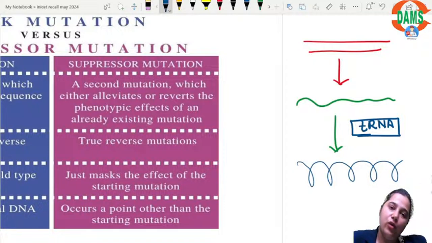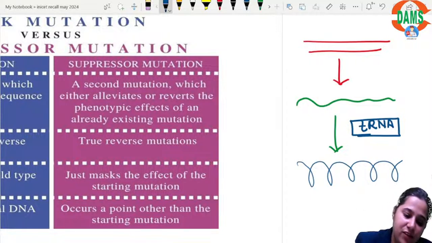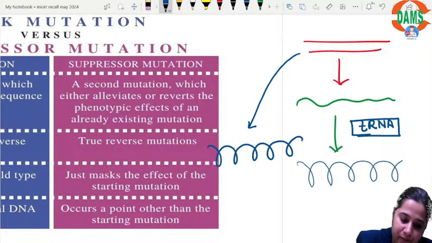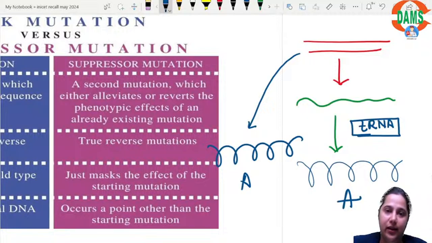Whatever is the original amino acid which was to be incorporated, somehow tRNA incorporated the same amino acid. This is suppressor mutation. That means originally, if this DNA was going to form a protein A, after the mutation, the protein A is formed again, right?